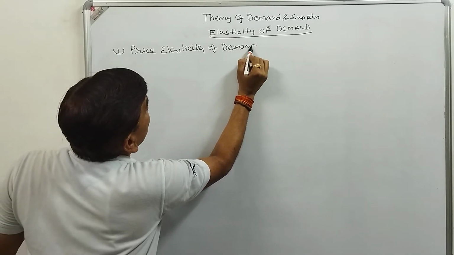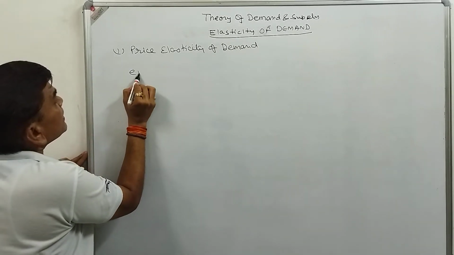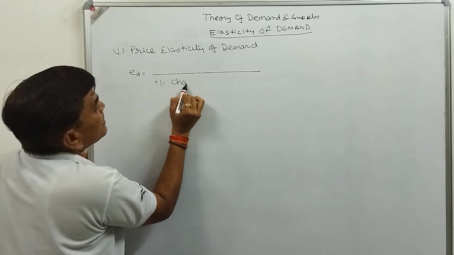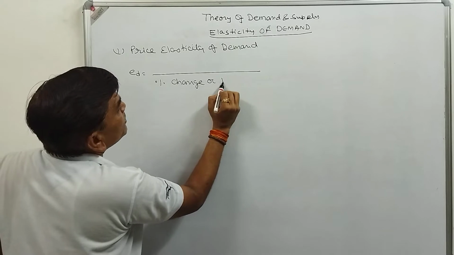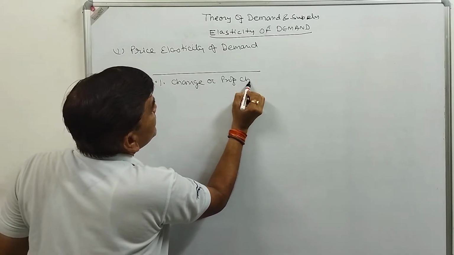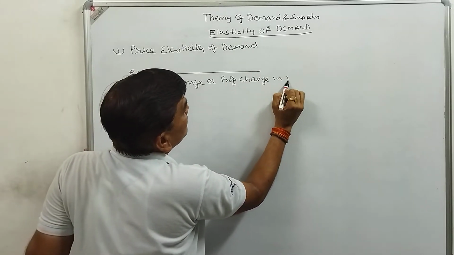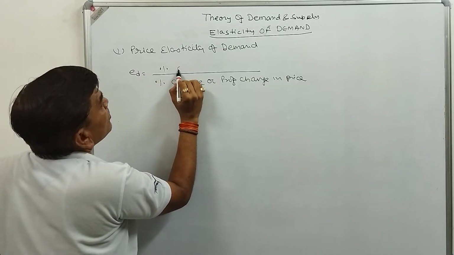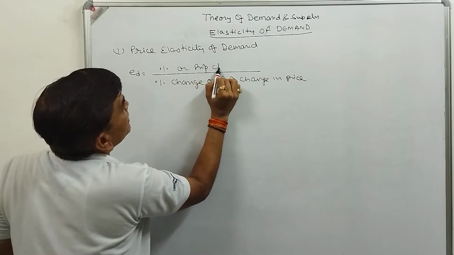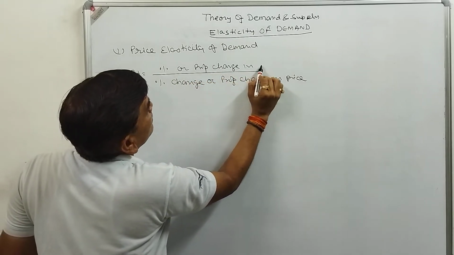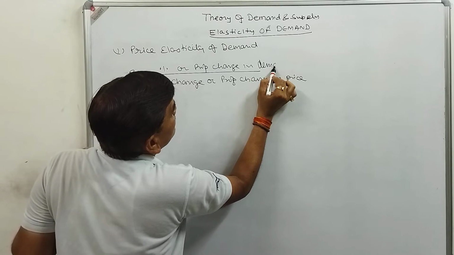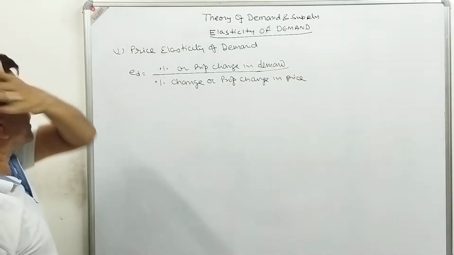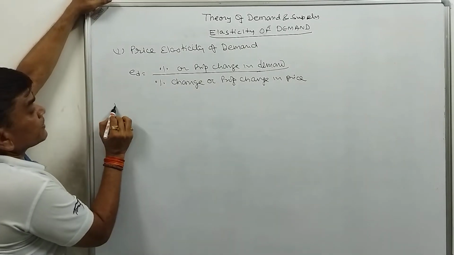Already we have discussed price elasticity, that is the percentage or proportional change in demand divided by the percentage or proportional change in price. This is change in demand divided by change in price, that is the very first one.